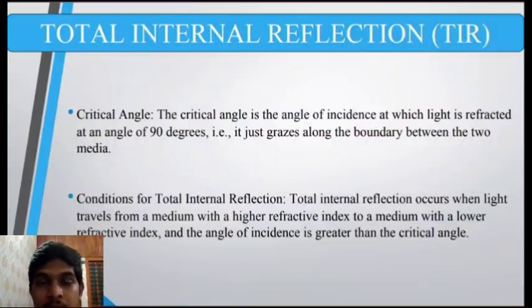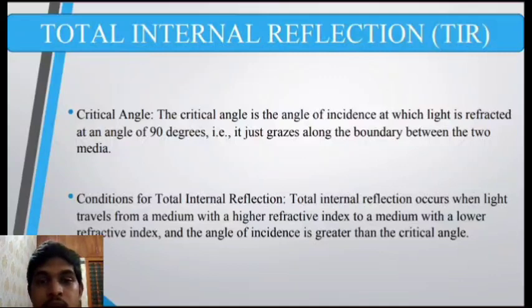So the critical angle is such an angle that the refracted ray is perpendicular to the normal at the point of incidence. So what it means is that the light rays which are refracted just graze along the interface of the two media. That is, it is at an angle of 90 degrees. So that is the particular critical angle for two media.